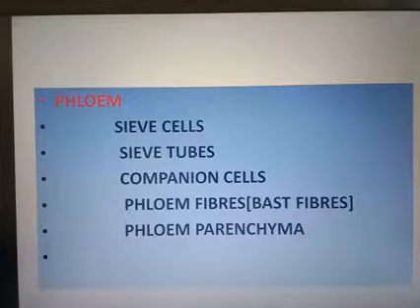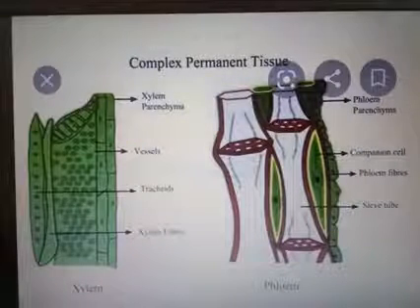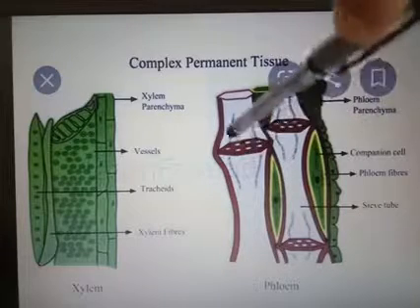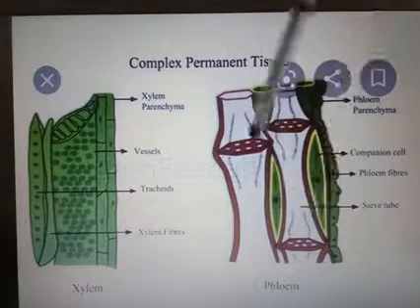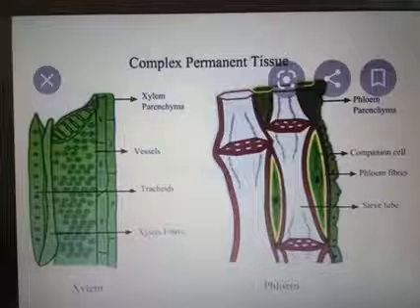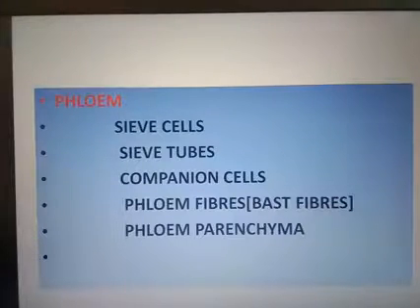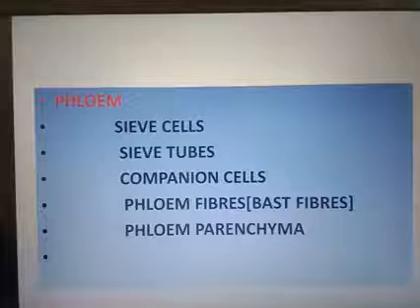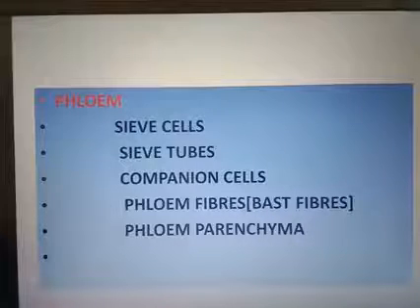Here is a picture of the phloem. Sieve cells means it has a sieve. Okay, sieve tube cells. So the sieve cells are present in the lower vascular plants. Small openings are found in the lateral end walls.